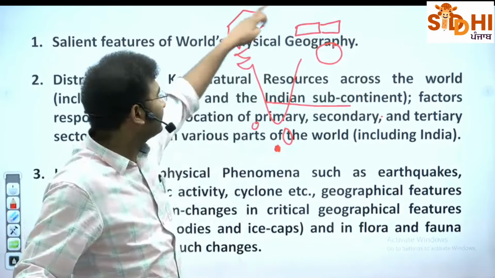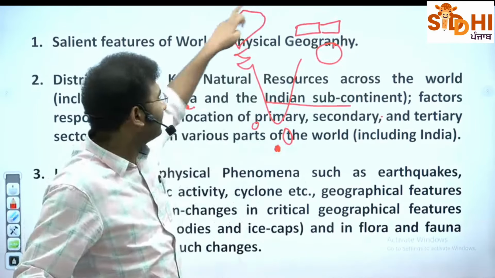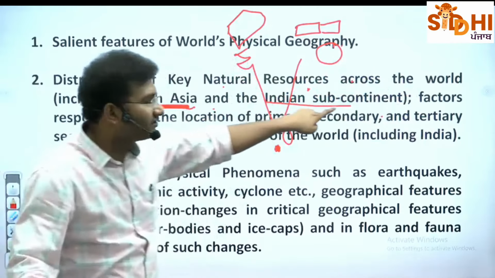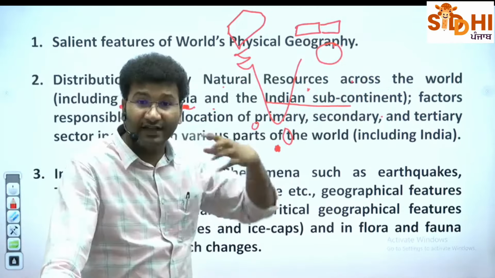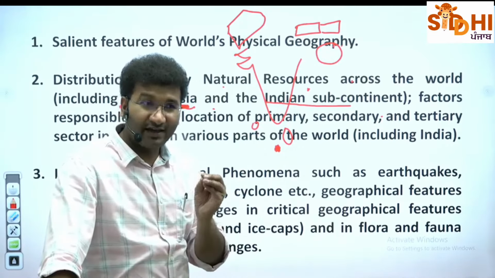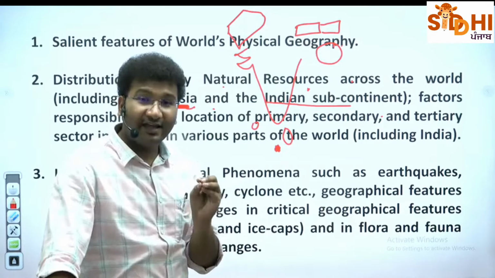Okay? Because it is part of South Asia and it says distribution of key natural resources across the world, including South Asia and the Indian subcontinent. They exclusively mentioned. Now in the recent times I have come across a current affairs article. Now today when you look into any current affairs article, if there is an article regarding AN mount, okay? It is a small article, read this at home today. What is this AN mount?